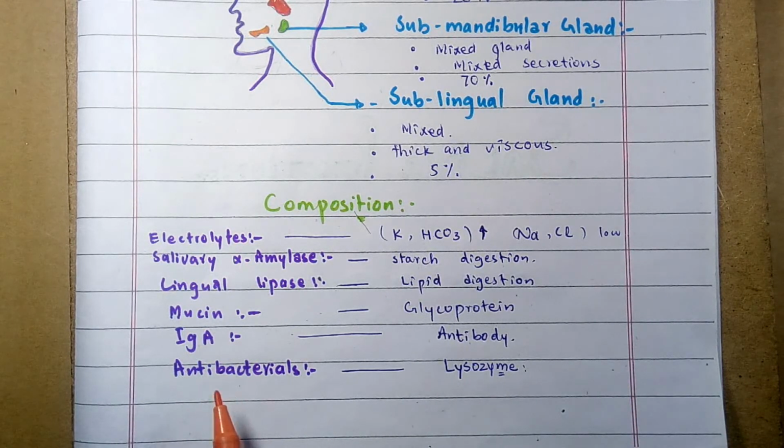Then the antibacterials, which include the lysozymes. These have hydrolytic enzymes that attack the bacterial cell wall to inhibit the growth of bacteria in the oral cavity and to clean the food stuff taken in by the oral cavity.